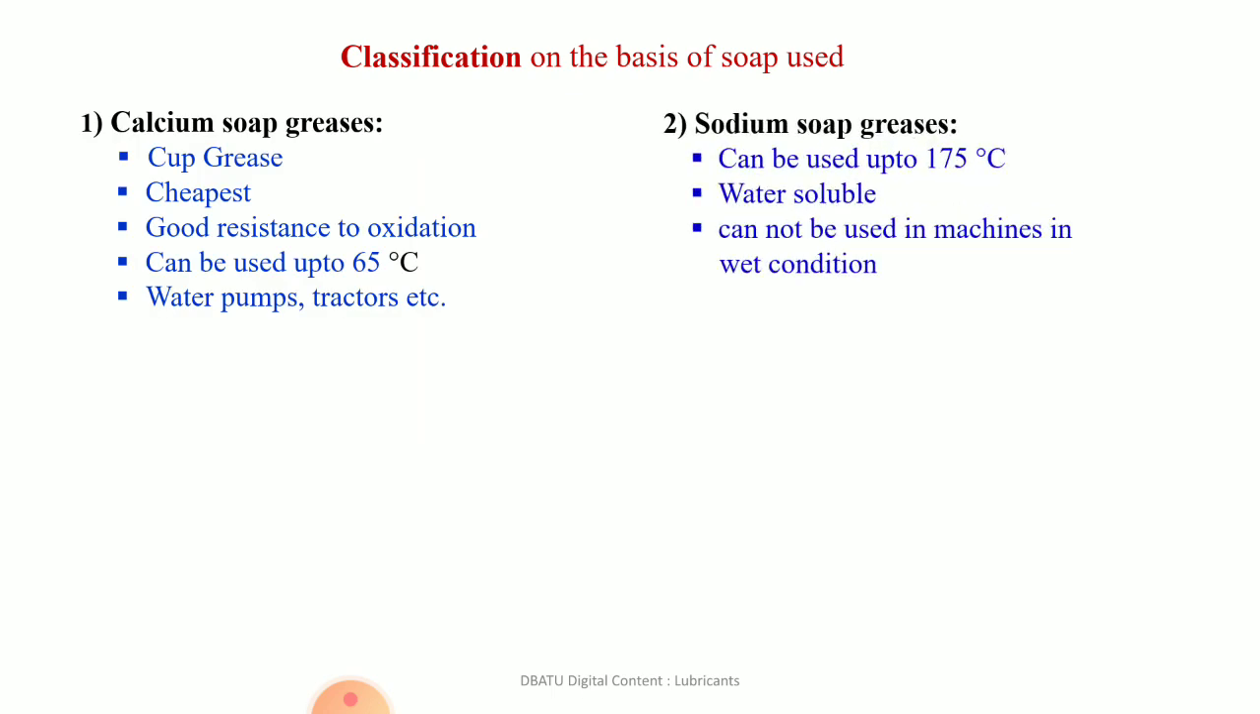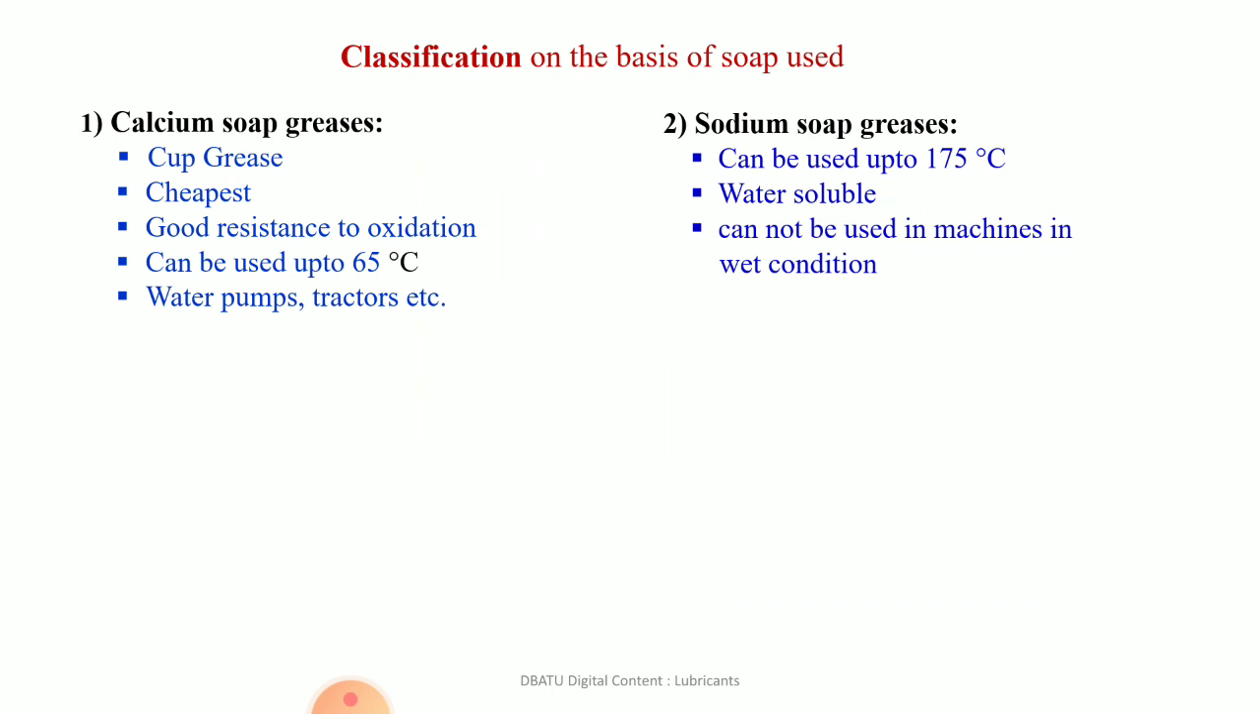On the basis of soap used for the preparation of grease, there are different types of grease. If we use calcium based soap, the prepared grease is known as calcium soap grease. It is also known as cup grease. It is cheap in cost, has good resistance to oxidation and can be used up to 65 degrees centigrade, above which it gets liquefied. It is used in water pumps and tractors, etc.